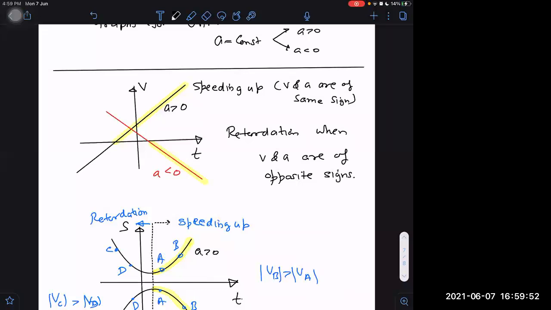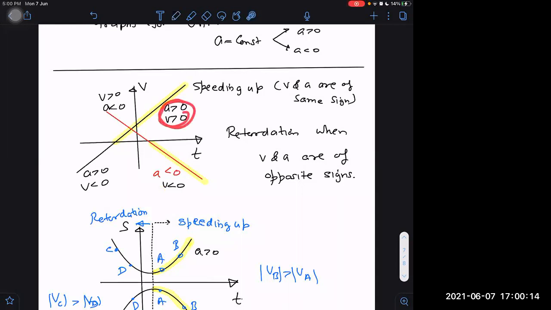Then there will be retardation. So in this entire graph here, this is acceleration negative. This is acceleration positive. But here velocity is negative. And here, in this case, velocity is positive. Here velocity is negative and here velocity is positive.